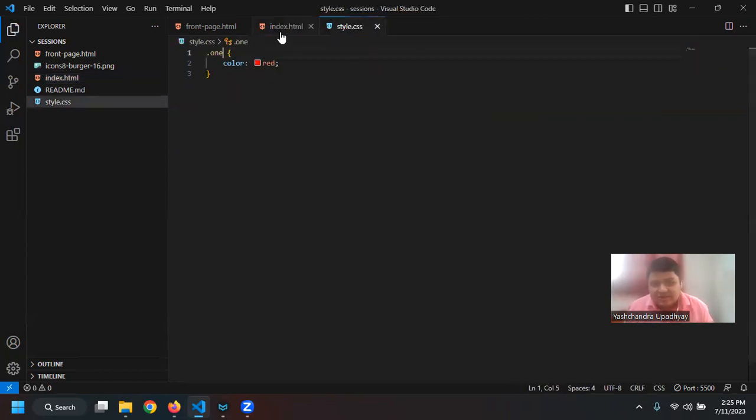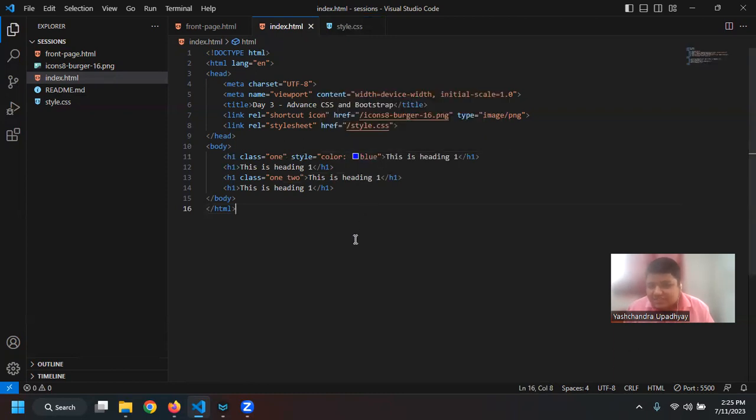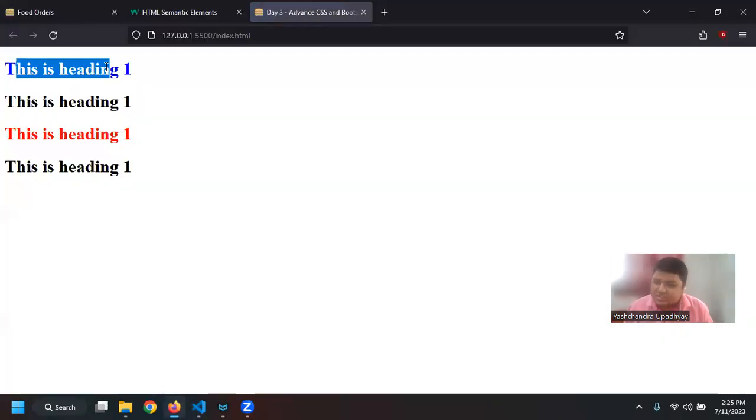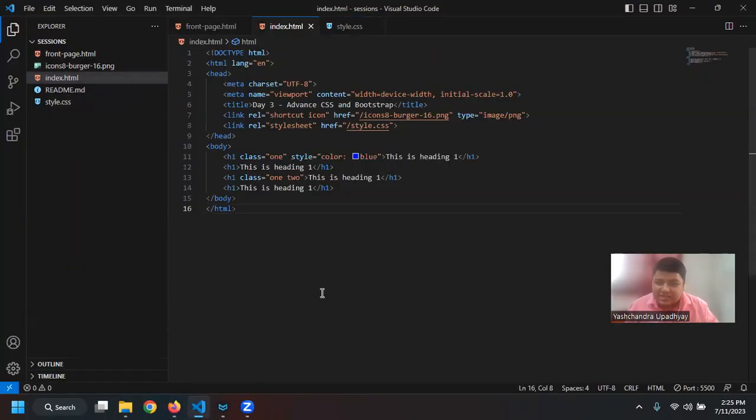Class 1 has a color of red, but I also have a style where it says blue. So see, the class is blue because inline styling is the most powerful, like styling specificity.